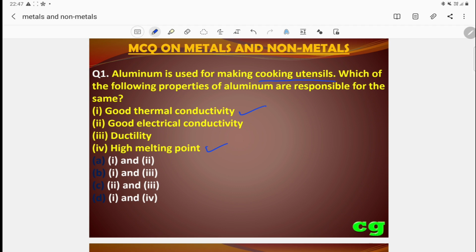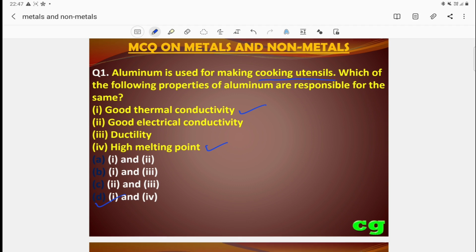These two properties, good thermal conductivity and high melting point, make aluminium suitable as a cooking utensil. So the answer is first and fourth, the last option.